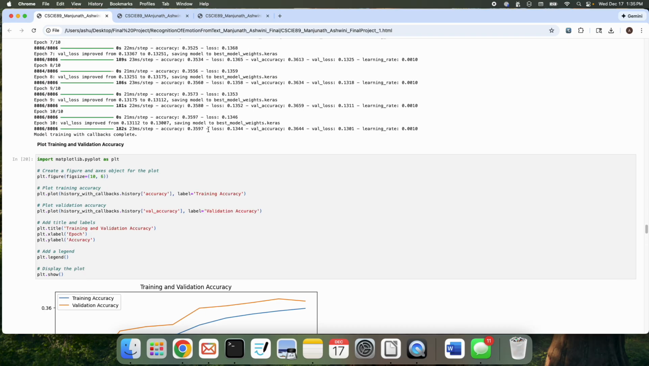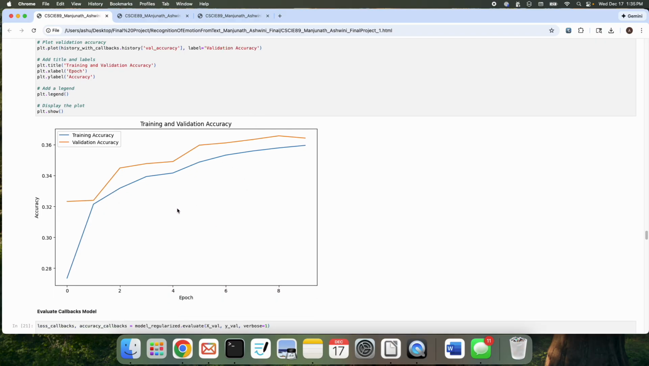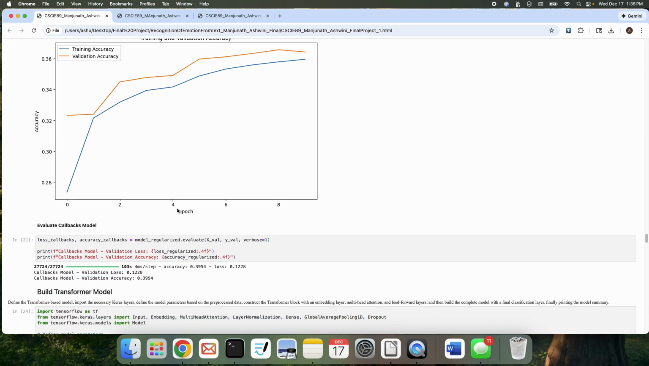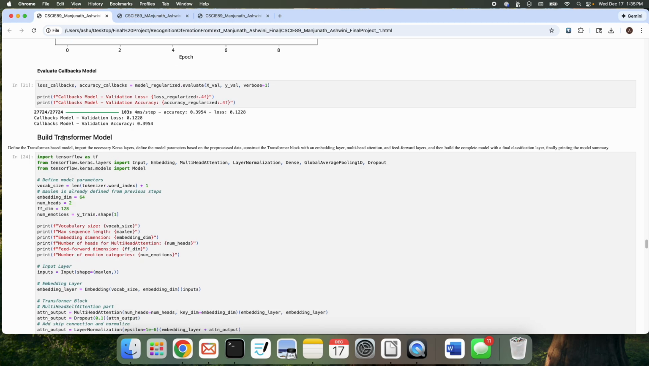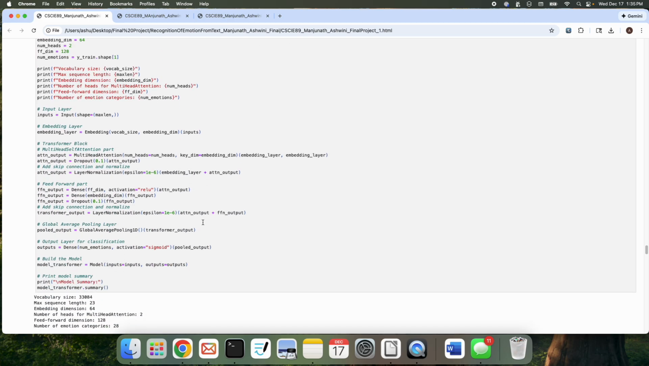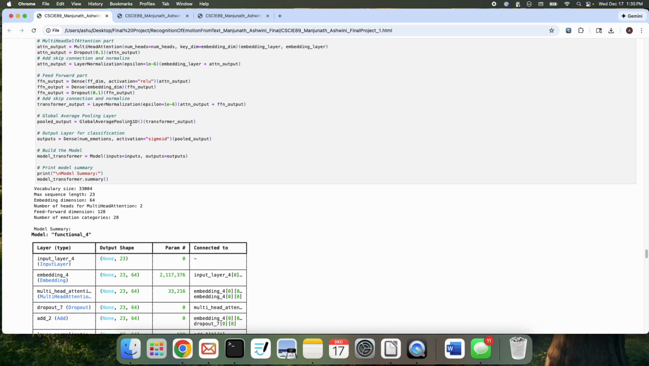Again, the accuracy was not that great, like 36%. As you can see in the plot here, training and validation accuracy comparison. So then I went ahead and tried the transformer model with all the required parameters, average pooling, layer normalization.